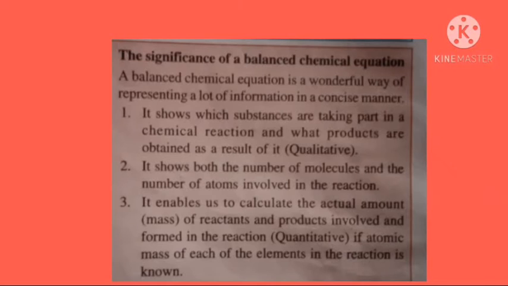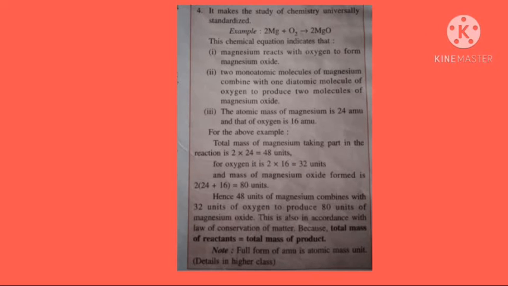If it is asked in the exam, what is the significance of a balanced chemical equation? The first one, the balanced chemical equation shows which substances are taking part in a chemical reaction and what the products obtained as a result are. Second significance, it shows both the number of molecules and the number of atoms involved in the reaction. Third, it enables us to calculate the actual amount of reactants and products involved and formed in the reaction. Fourth, it makes the study of chemistry universally standardized.